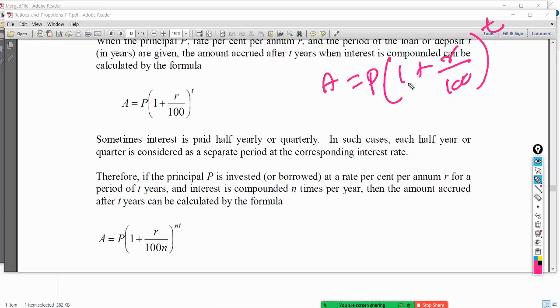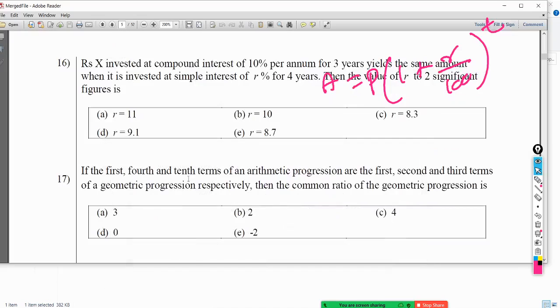But if you are getting interest per every 6 months or per quarter, then you have n. N must be then, quarterly means 4, and per every 6 months, then n is 2. Okay, but this one it looks like per annum. Per annum means per year. Yes, per annum. So rupees X invested at compound interest. Of course, if you know this formula, it's a piece of cake.